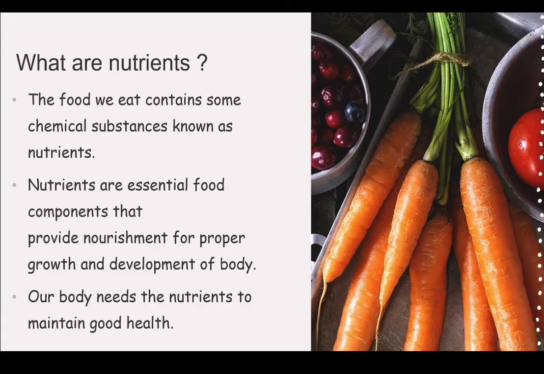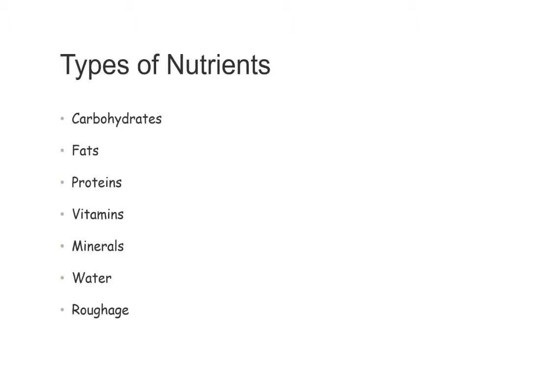So what are nutrients? The food we eat has some chemical substances called nutrients. These nutrients are essential food components that provide nourishment for proper growth and proper development of our body. And our body needs these nutrients so that we can maintain good health. These nutrients are carbohydrates, fats, proteins, vitamins, and minerals. In addition to these nutrients, there are two other important components of food, that is water and roughage. Now let's learn about it in detail.